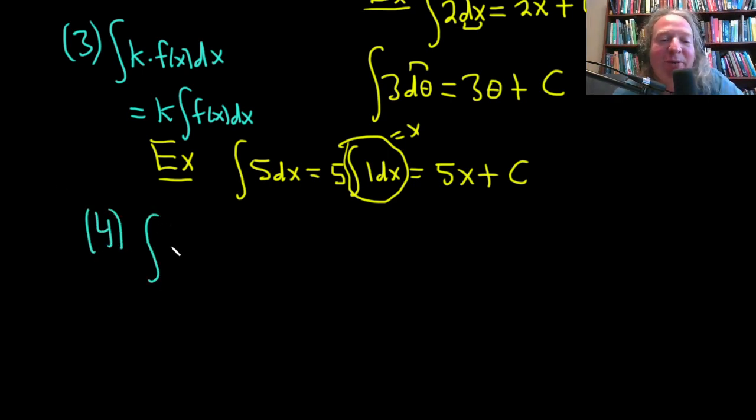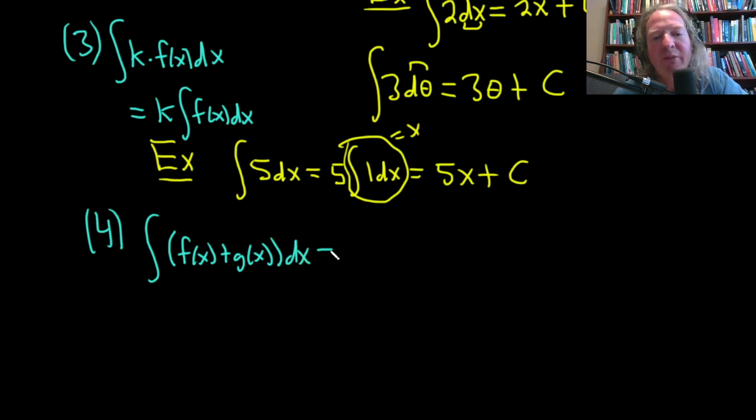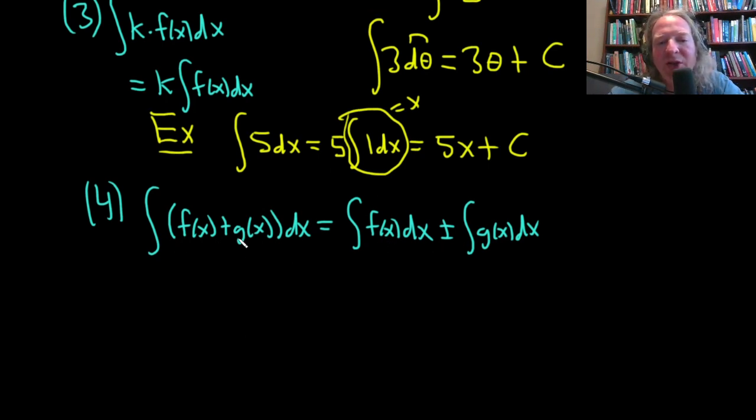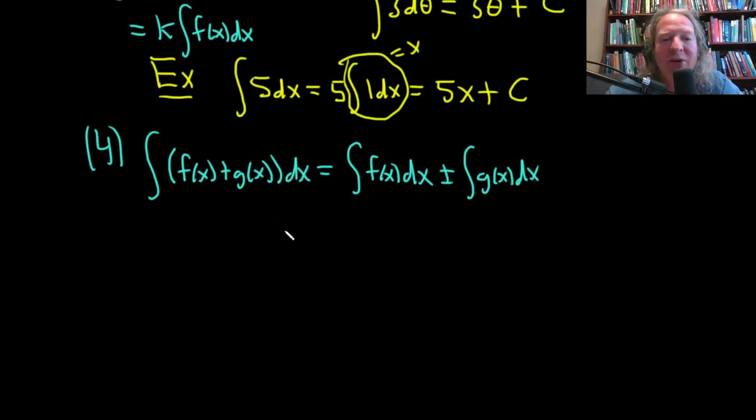This next rule is very useful. It says if you have more than one term in your integrand, you can separate it into two integrals. So if you have, say, f of x plus or minus g of x with respect to x, you can break this up into two separate integrals. We have the integral of f of x with respect to x plus or minus the integral of g of x with respect to x. Very useful. And once we know more, I can do an example of this. But basically, it means you can integrate term by term. If you have 5 things, you can break it up into 5 integrals. That's okay as well.